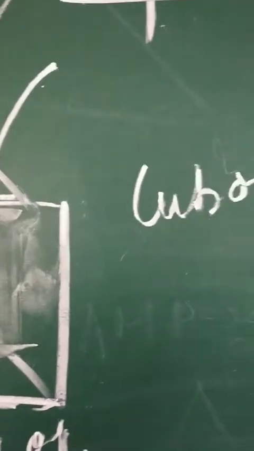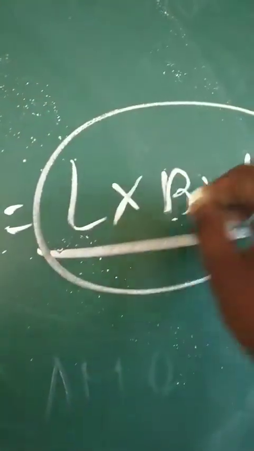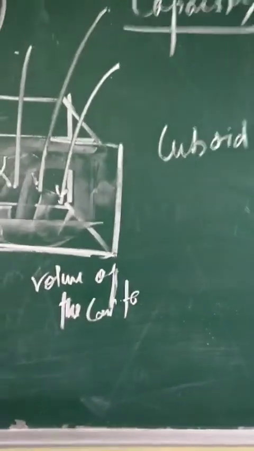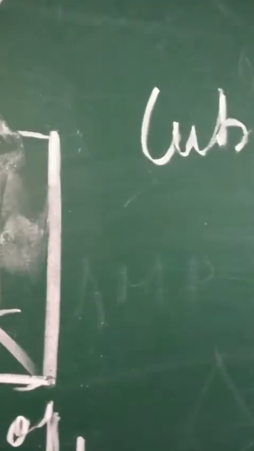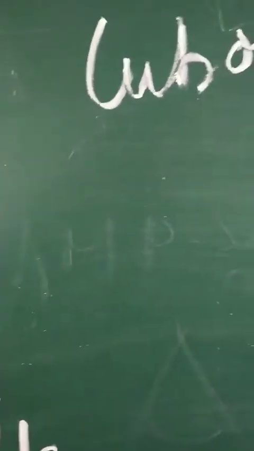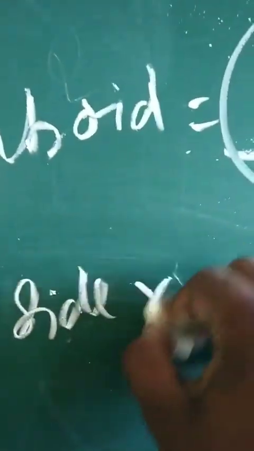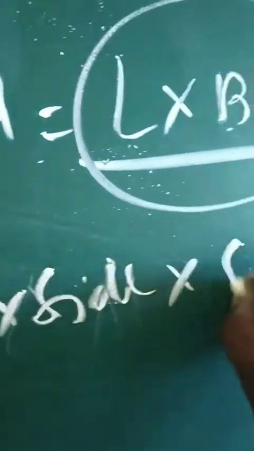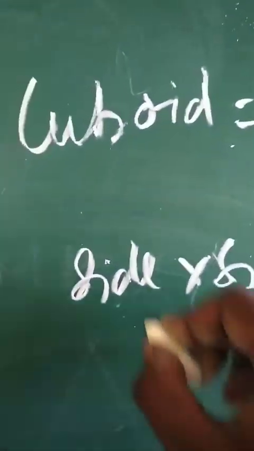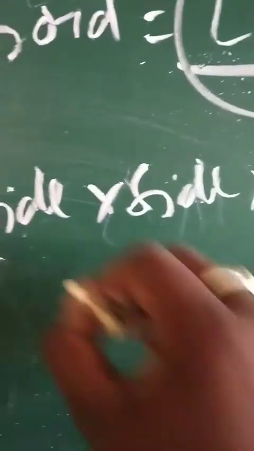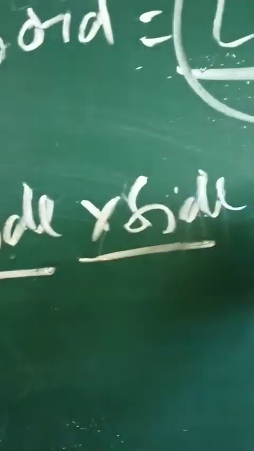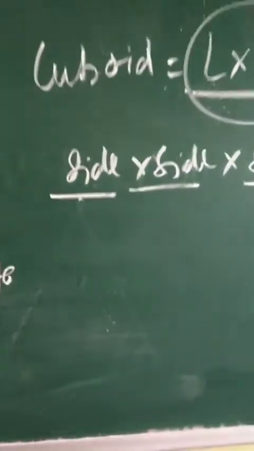So volume for a cuboid is the product of length, breadth and height. Whenever we are talking about the volume of a cube, it comes with the product of side into side into side, because we know that the measures of all three dimensions of a cube are the same.